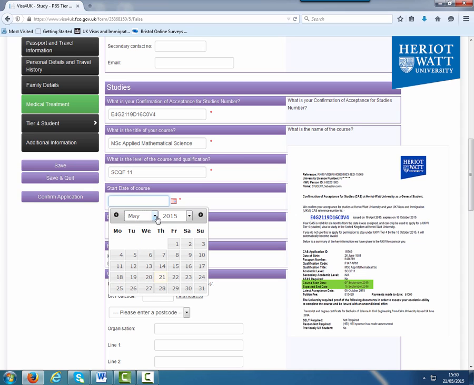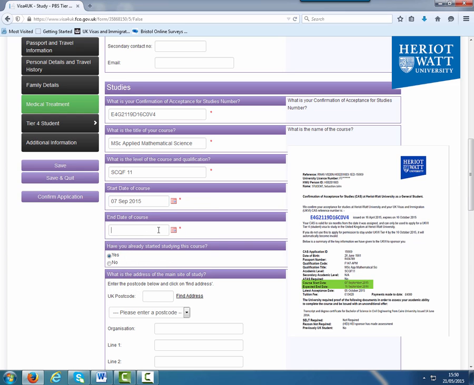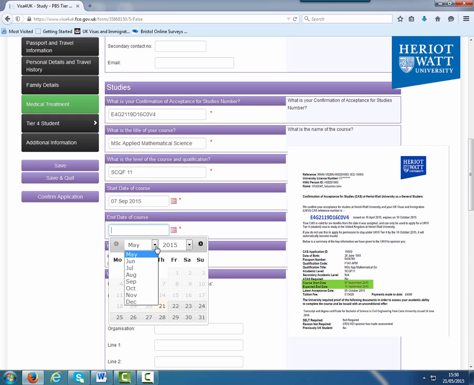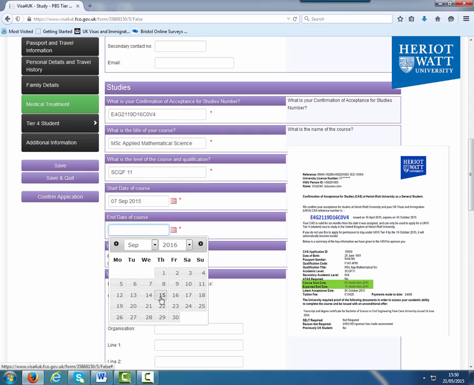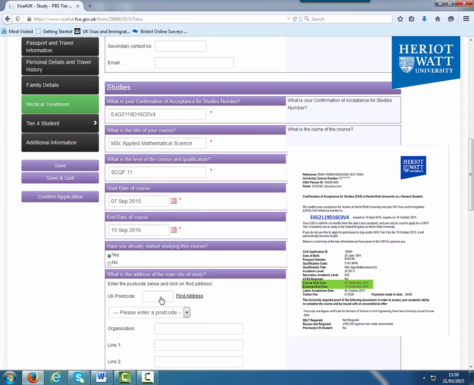Enter the start and end dates as written on your CAS. If your course starts in September, the start date on the CAS is likely to be 1 week earlier than stated on your offer letter. This is because we would like you to arrive at the university in time for Welcome Week.